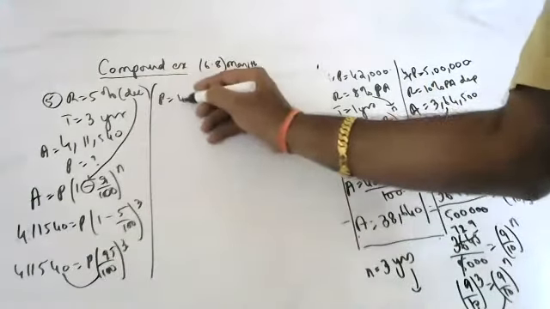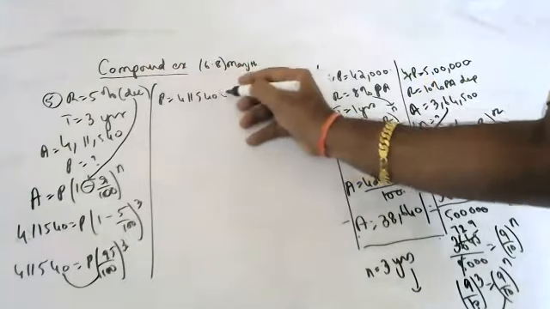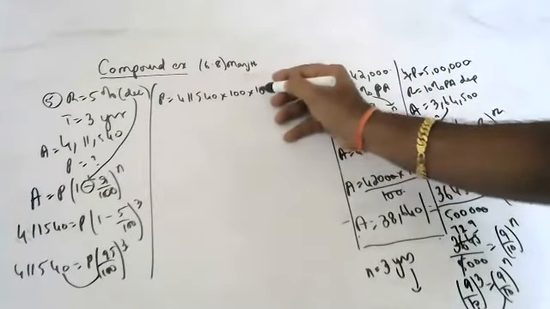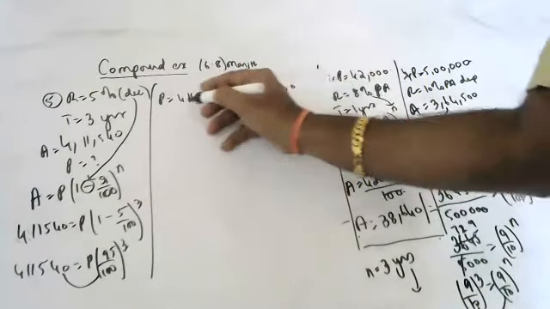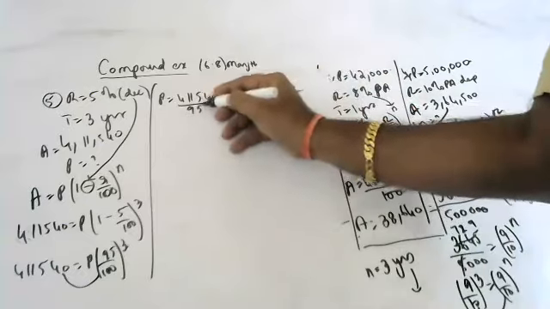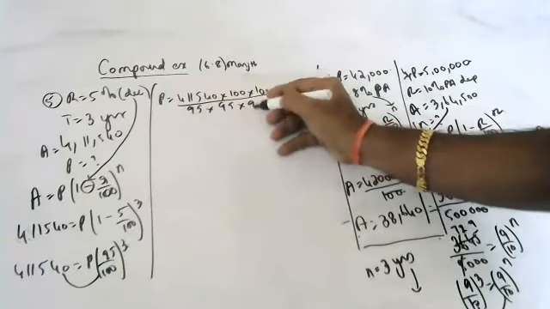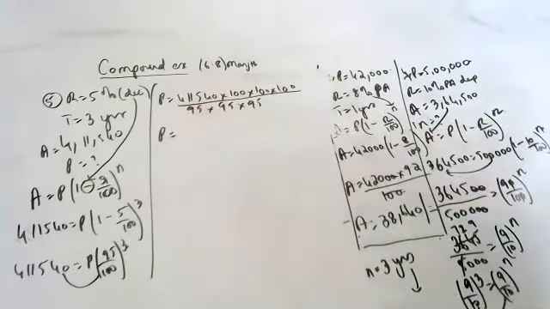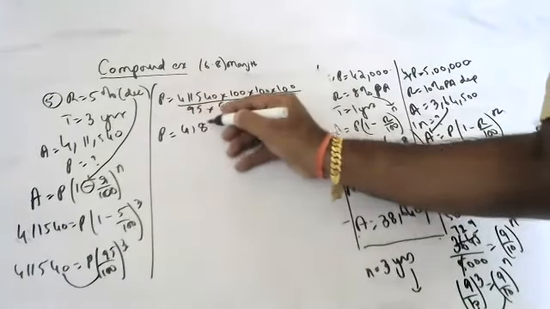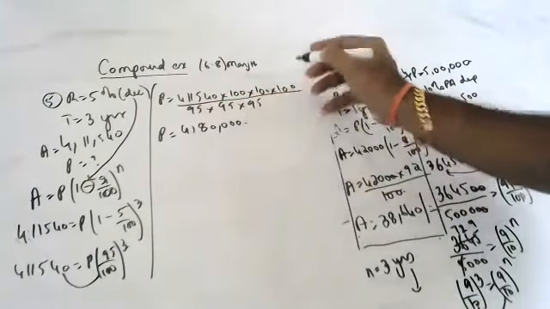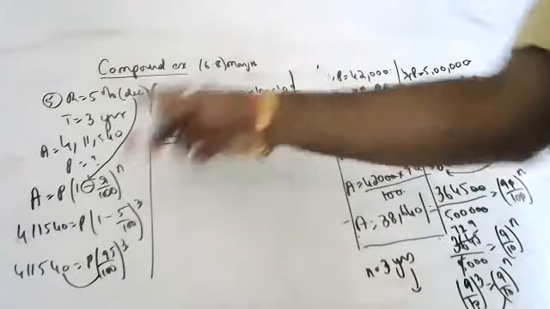P is equal to 411,540 into 100 into 100 into 100 by 95 into 95 into 95. So approximately it's going to be 4 lakhs 80,000 was the initial price. After decreasing, at the end of 3 years, it became like this.